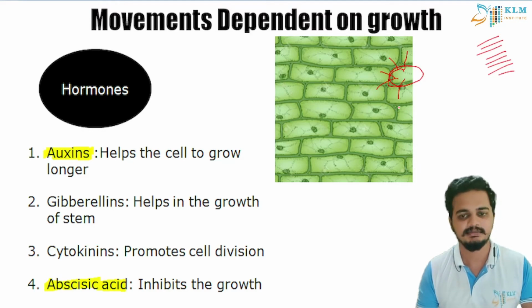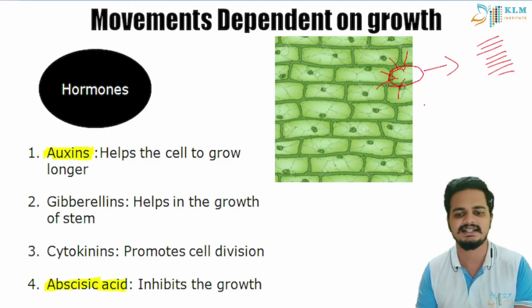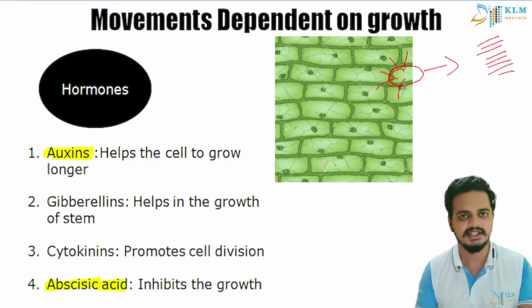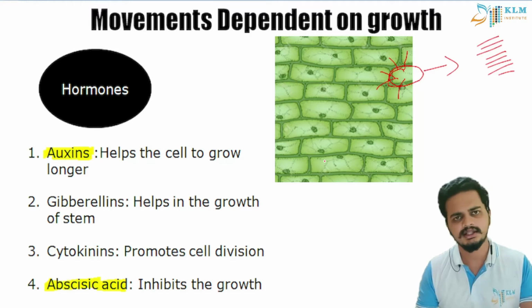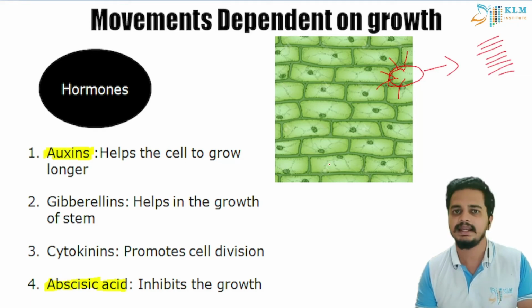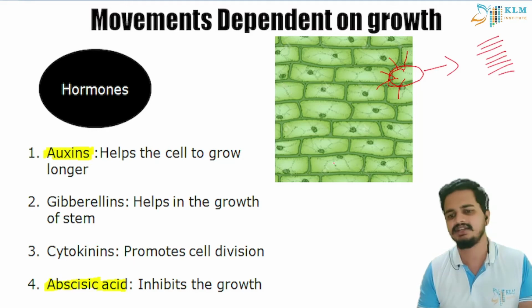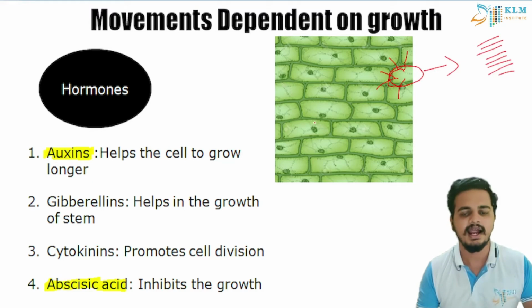When this cell produces auxin, the neighboring cells get a signal: this cell is producing auxin, so I have to go towards this side. This side is the light, so I am growing towards that side. This is just in case of auxin. It also happens in gibberellin and cytokinins. It depends on the stimuli of the abiotic factors, that is light, it might be water, it might be gravity. So all the cells are connected chemically, and these chemicals are known as hormones.